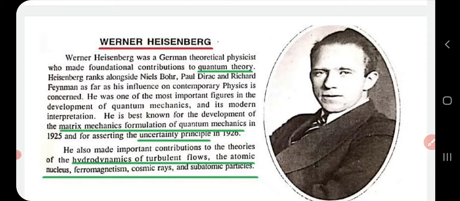Heisenberg was a German physicist, and he made reasonable contributions to the field of quantum theory. He was one of the most important figures in the development of quantum mechanics and its modern interpretation. Most of Heisenberg's work was concentrated on the field of quantum mechanics. He developed the matrix mechanics formulation of quantum mechanics, and he also developed the very famous uncertainty principle in